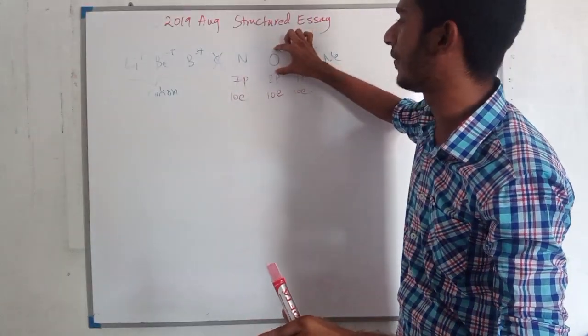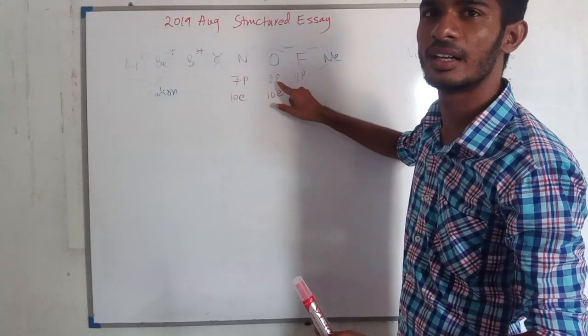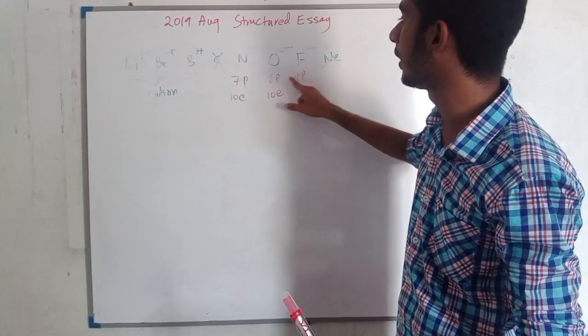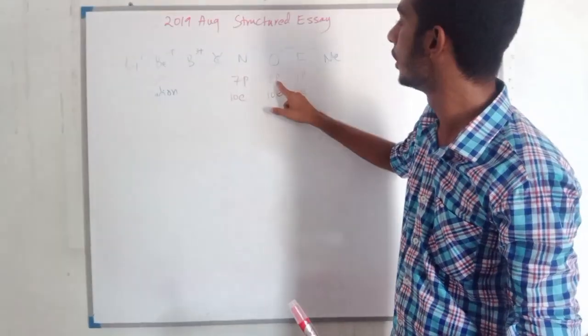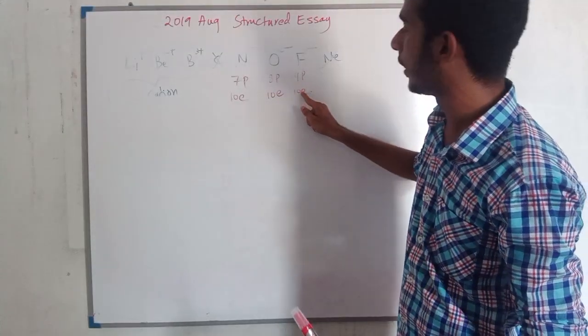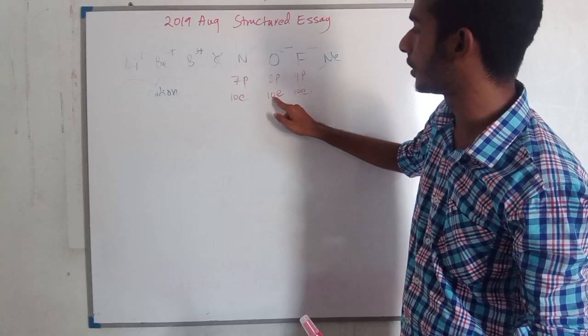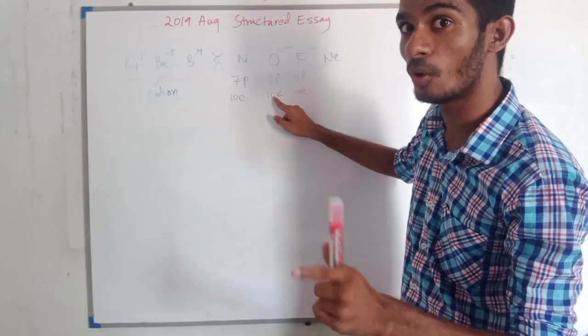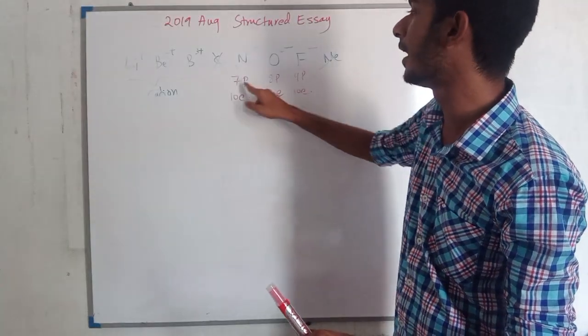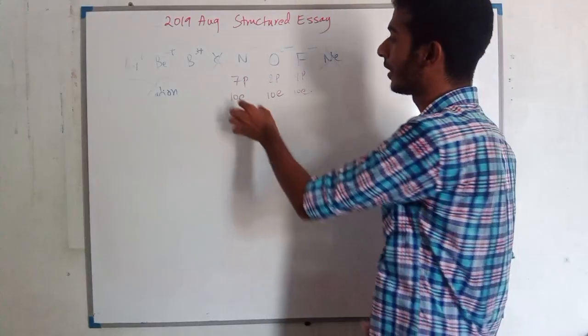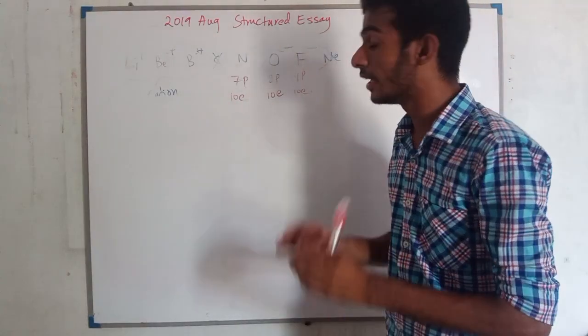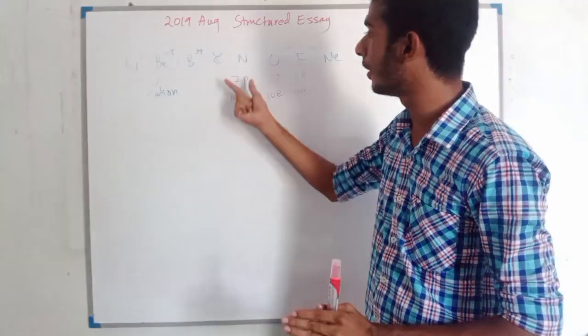But here, when compared to fluorine, the effect of attraction is less. So when compared to fluorine, the ionic radius of O2 minus will be higher. But here we have 7 protons and 10 electrons. So 10 electrons are attracted by only 7 protons.